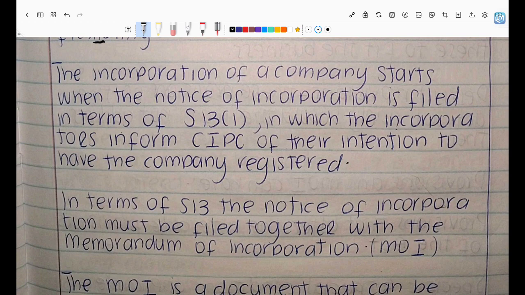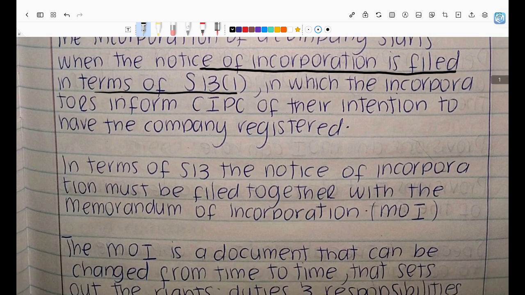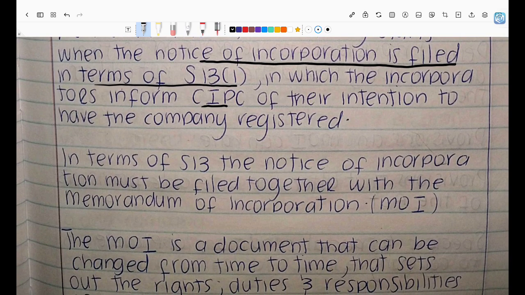The incorporation of a company starts when the notice of incorporation is filed, in terms of section 13(1). You file the notice, meaning fill it out, and then you submit it with CIPC. That is when you are registering the company.